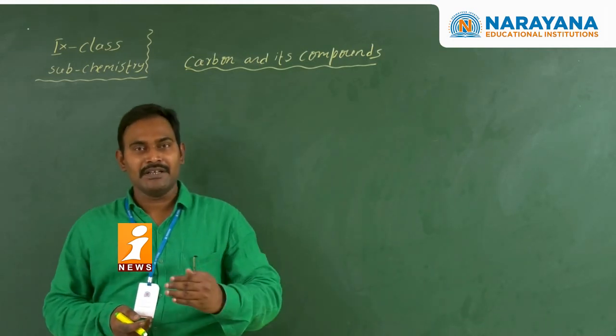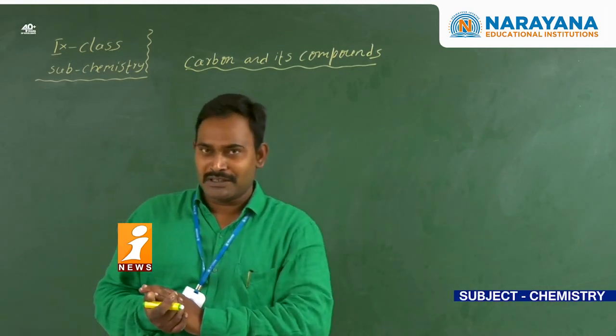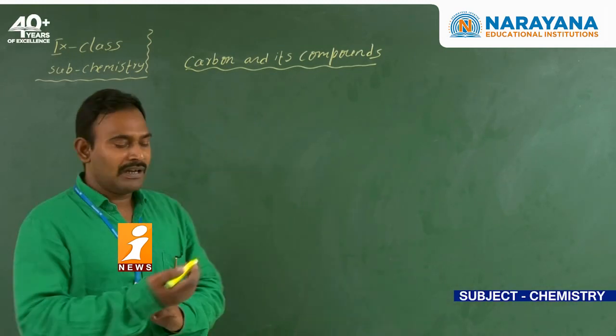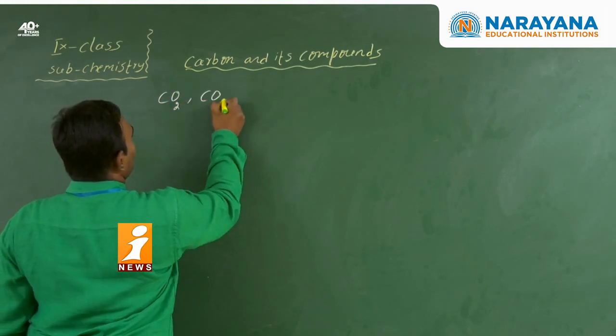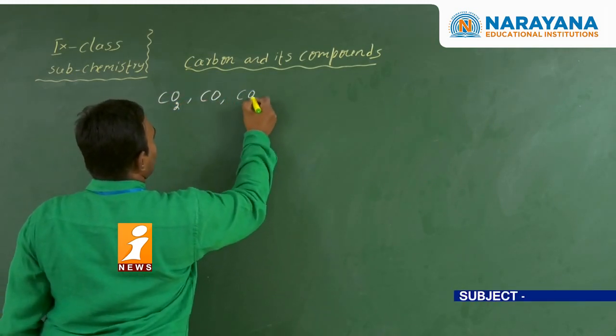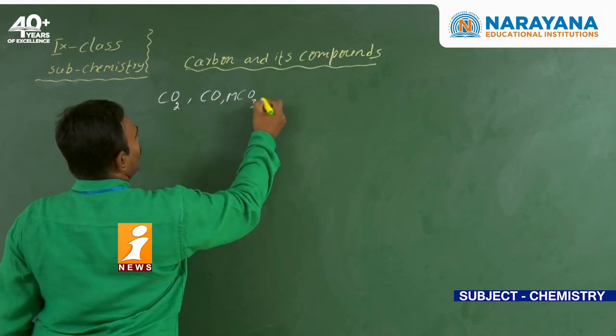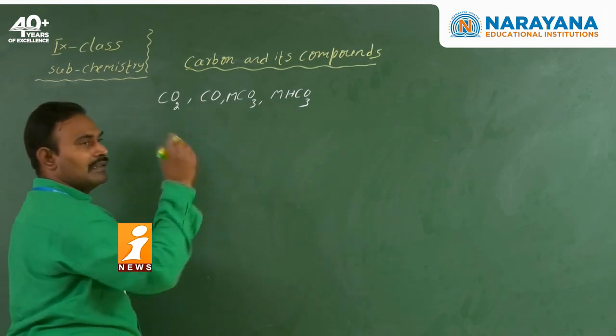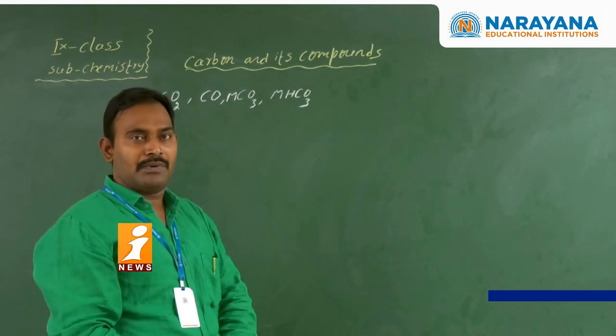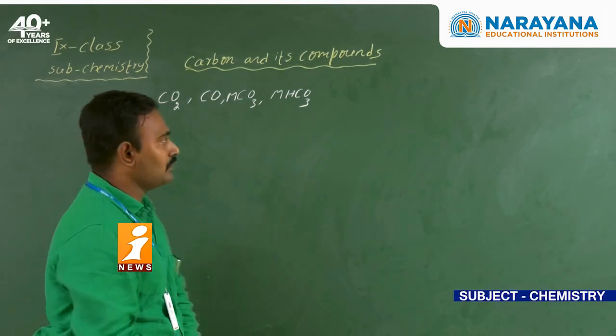Once again I am repeating the definition. The compounds of carbon except carbon dioxide, carbon monoxide, carbonates, metal carbonates and metal hydrogen carbonates, and the remaining compounds of carbon are known as the carbon compounds.